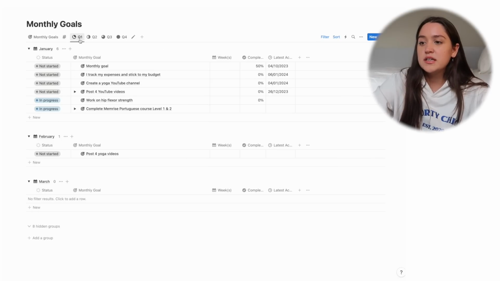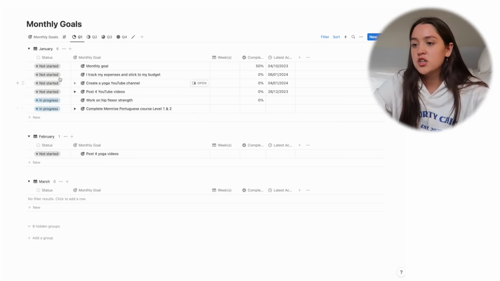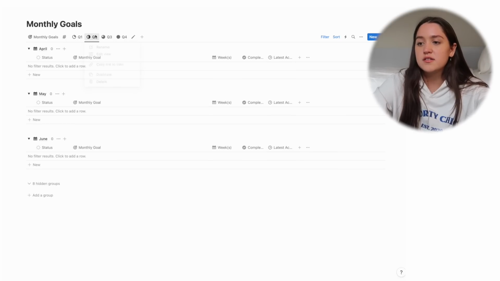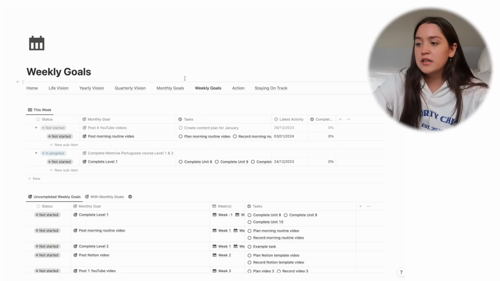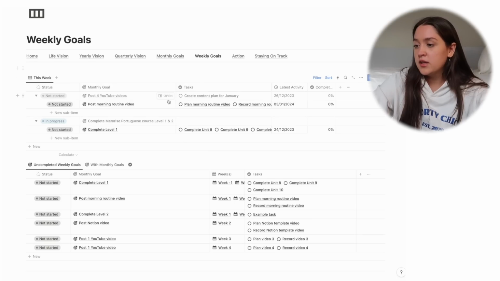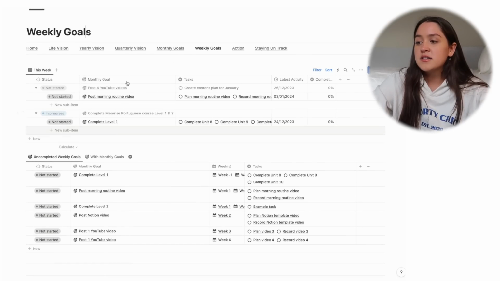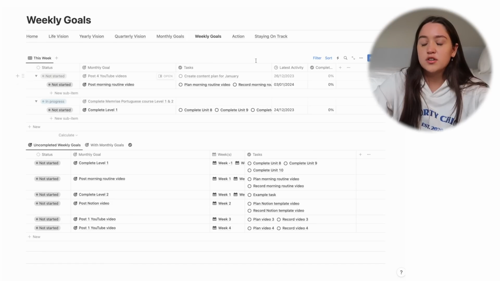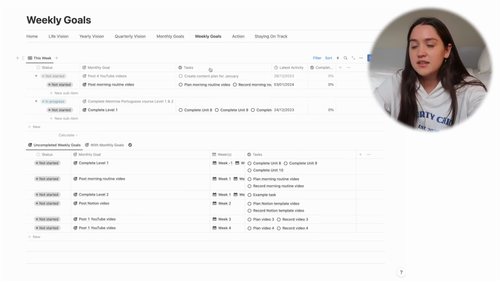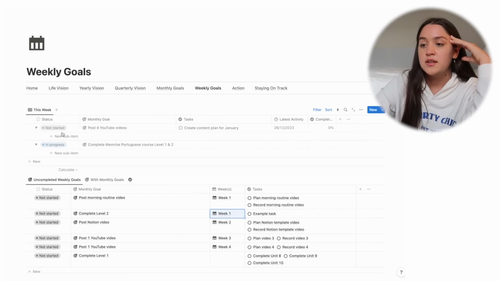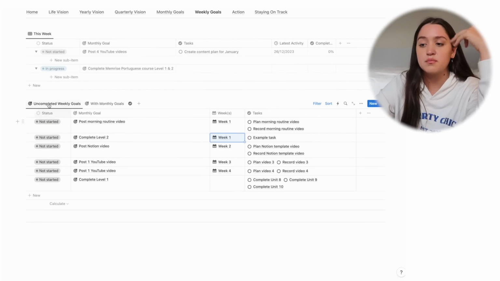And then you can also see what monthly goals you had in each quarter. So this is my January goals, February, March. Here you'll have April, May, June, and so on. You can also click here to go between the pages. I just find it's a lot easier that way. But in the weekly goals page, you can see an overview of what has to be done this week. And this is automatically filtered. There's a formula. You don't have to update this all the time. Here you can also see the uncompleted weekly goals from the weeks before.